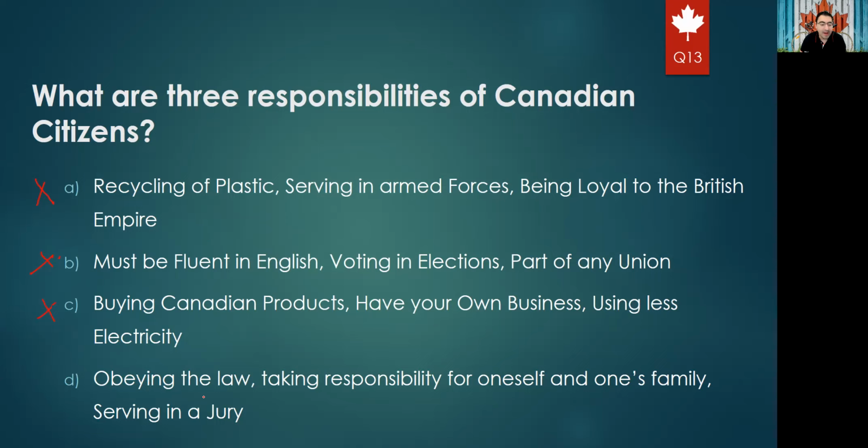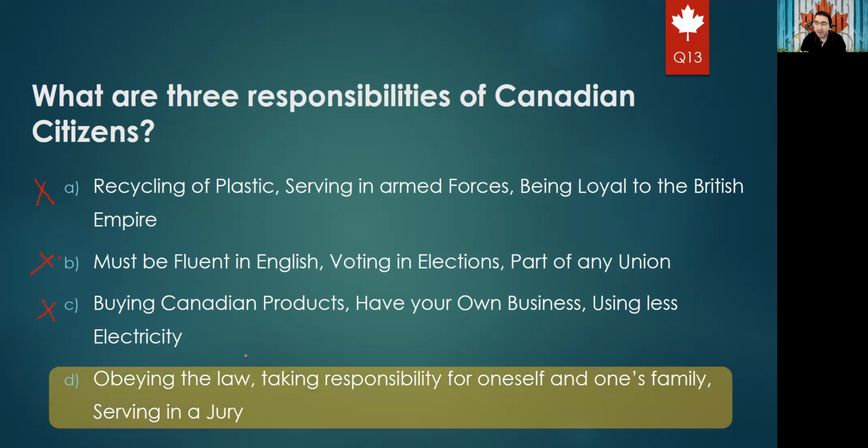So option D will be obeying the law, taking responsibility for oneself and one's family, and serving on a jury. We know we have 6 responsibilities. These are 3 of them. There are other 3: voting in elections, volunteering, and all this stuff. Okay, so option D will be the right answer.